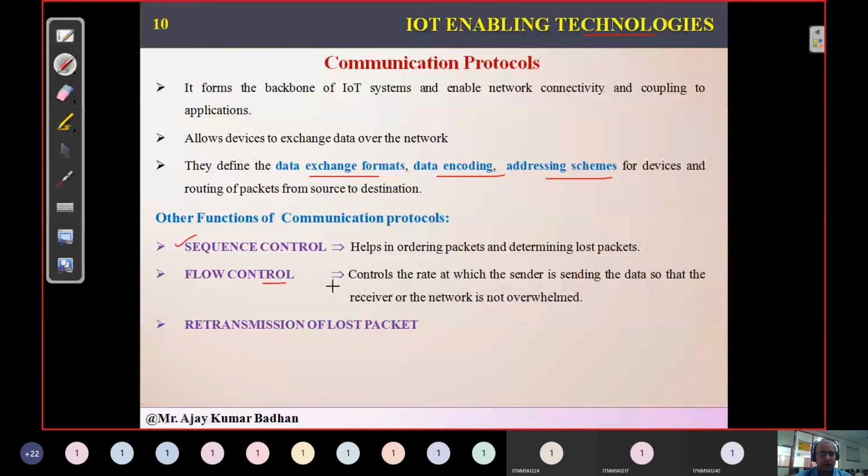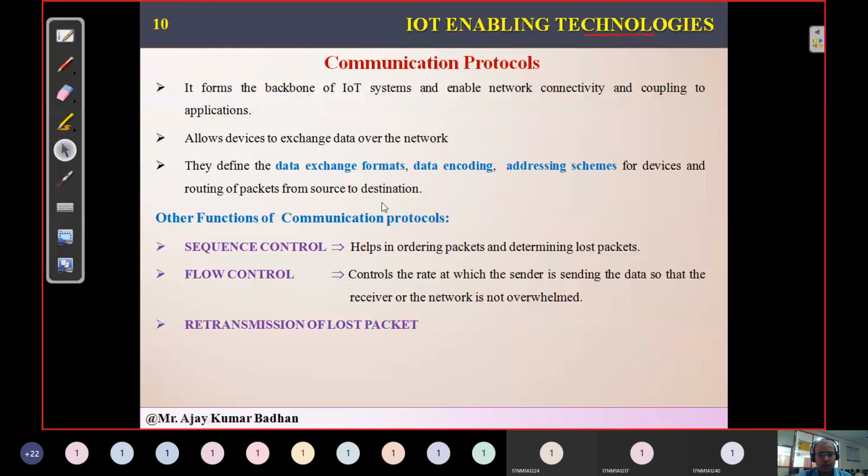Then we have flow control. That is nothing but the sender should not keep on sending data packets that the receiver cannot handle. How fast the packets are transmitted from the client to the server, or the sender to the receiver, is controlled by flow control. And retransmission of lost packets: obviously if a packet is lost, we need to retransmit it. All these three properties are taken care of by the communication protocol. So this is all related to communication protocol.